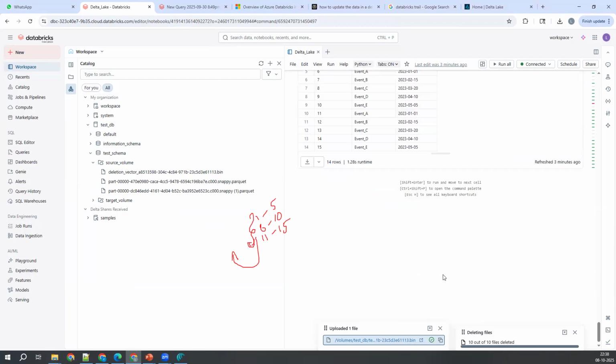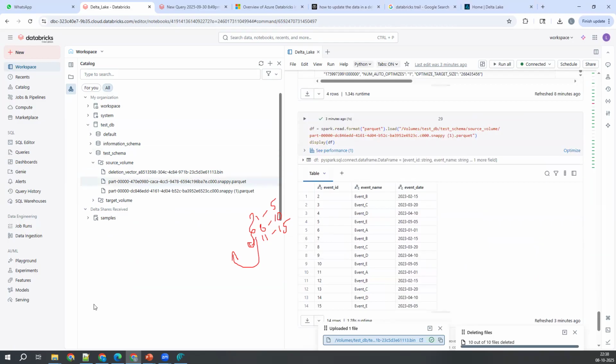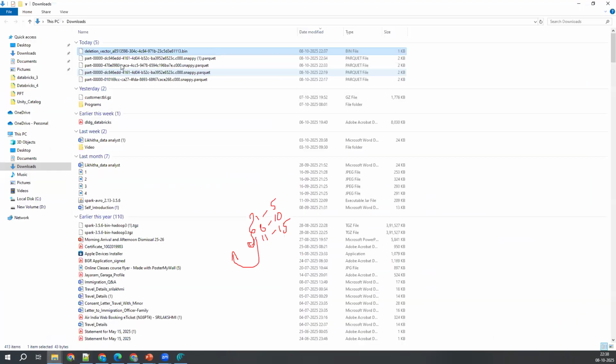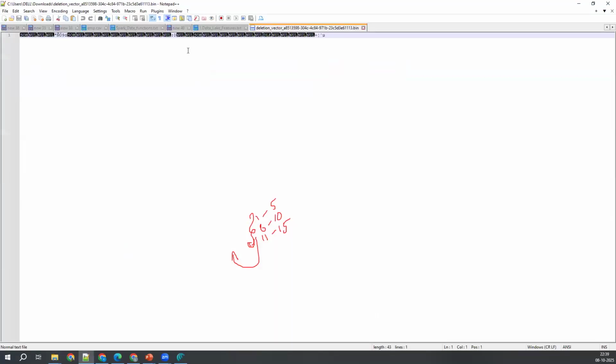We'll see what happens. I don't know whether it is, or we can directly open, I guess, here. We can directly open and see that one, I guess. Let me do that from my local. Let me open that one with the Notepad++. Okay, so this is the one, guys. This is what it is showing. In a binary format, actually. Basically, it is showing everything in a binary format.